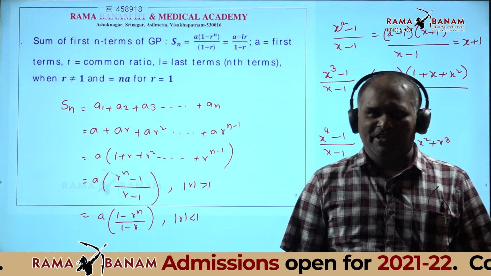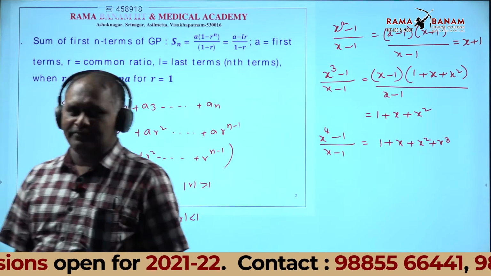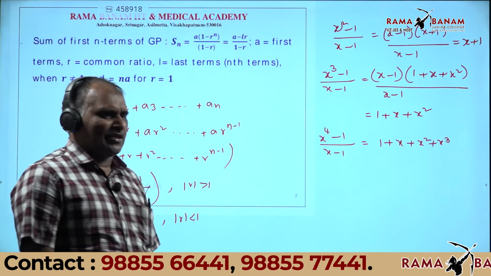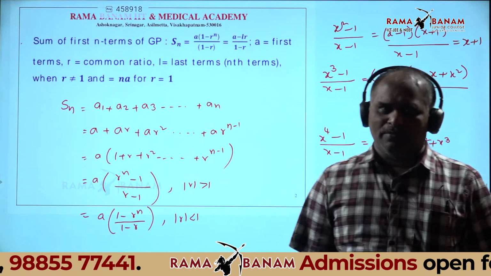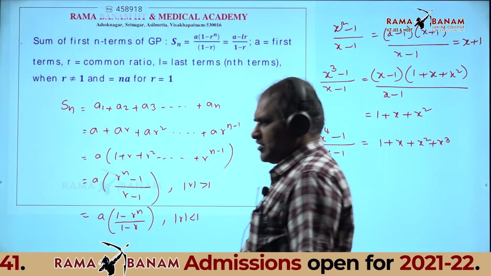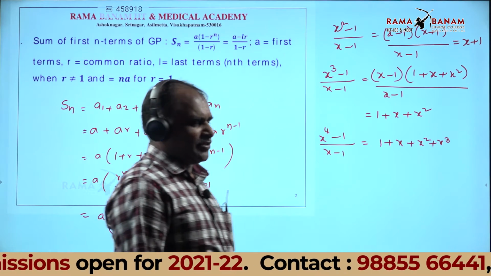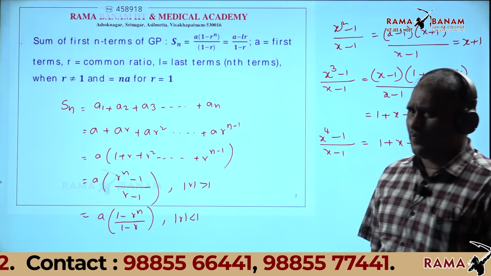Read the instructions clearly and solve the questions. As you wish, you can start with any subject, any order, there is no problem: chemistry, maths, physics, or physics, chemistry, maths, whatever order you can follow.